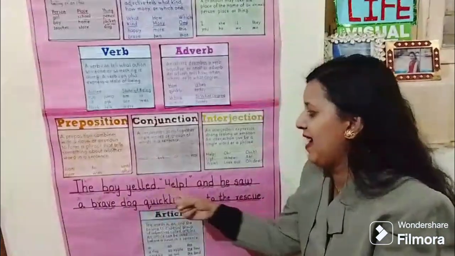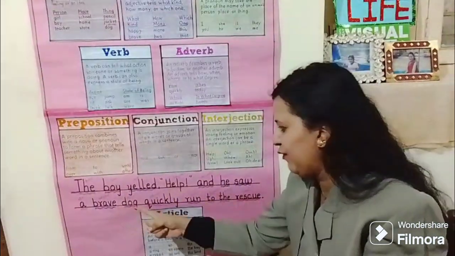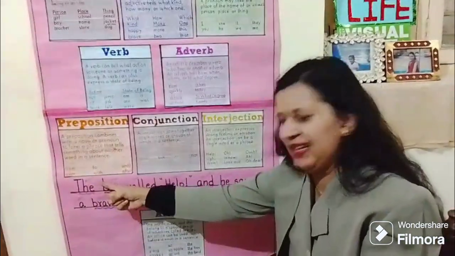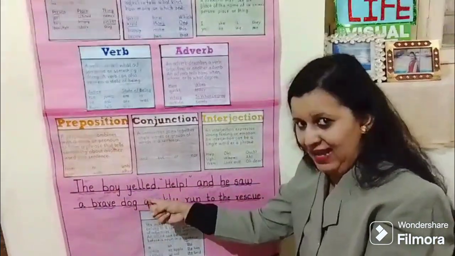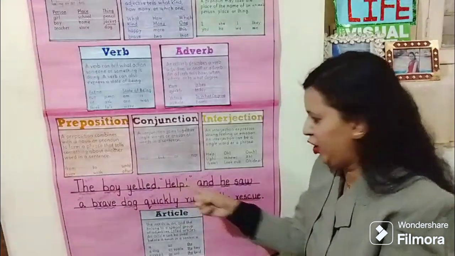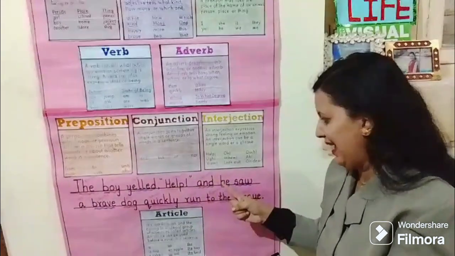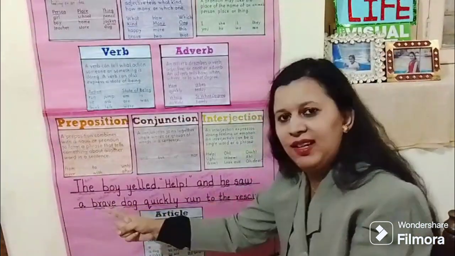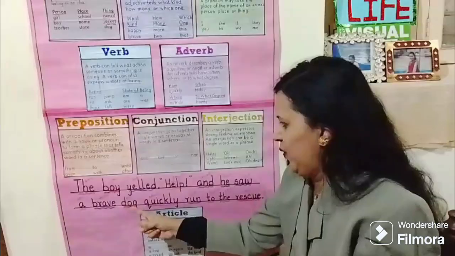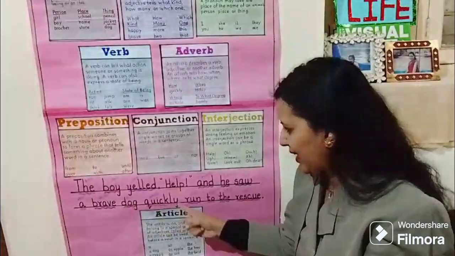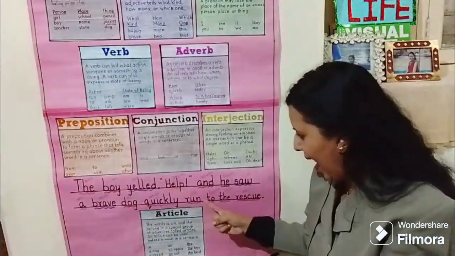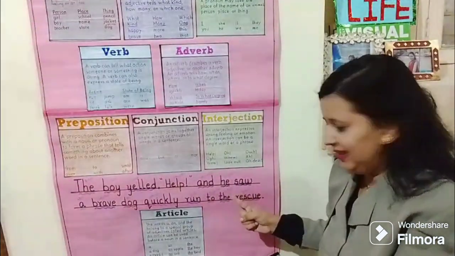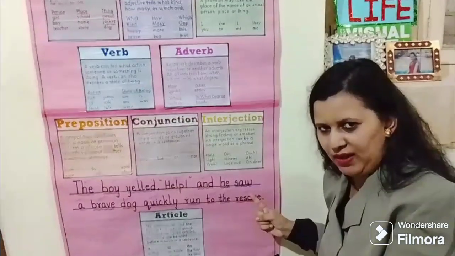The boy yelled help and he saw a brave dog quickly run to the rescue. The: article. Boy: noun. Yelled: verb. Help: interjection. And: conjunction. He: pronoun. Saw: verb. A: article. Brave: adjective. Dog: noun. Quickly: adverb. Run: verb. To: preposition. The: article. Rescue: noun.